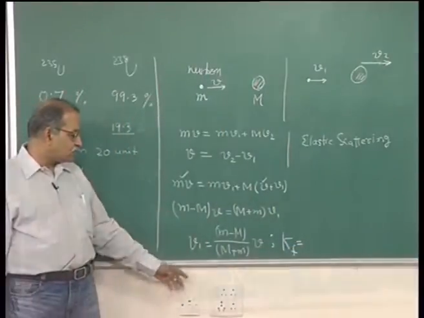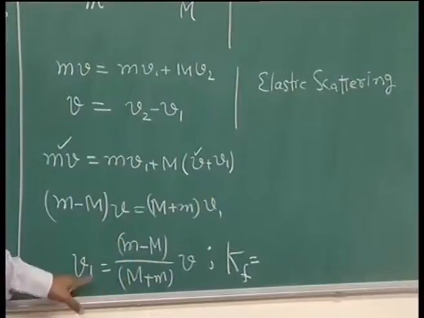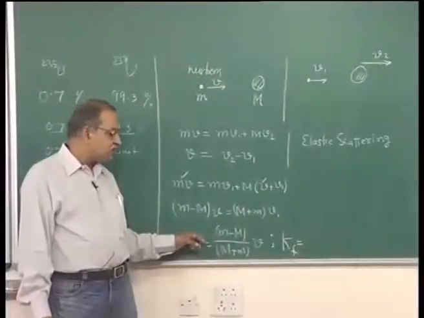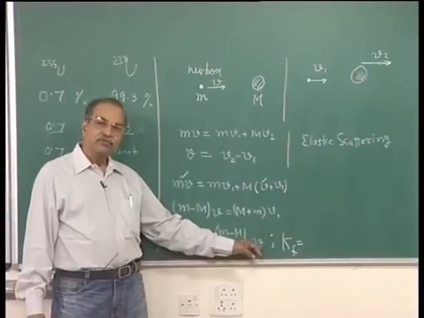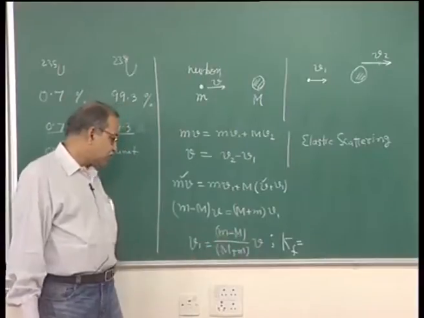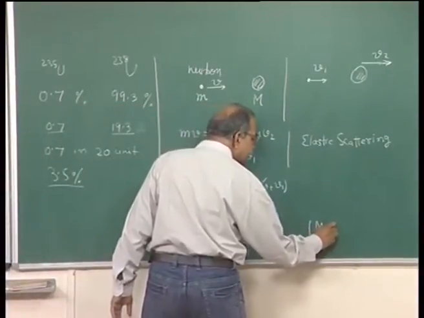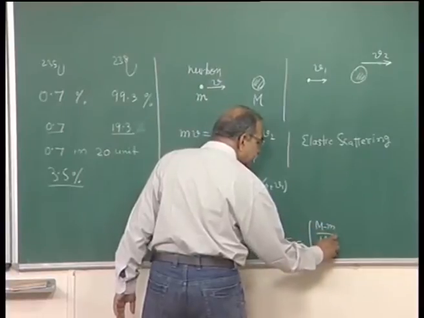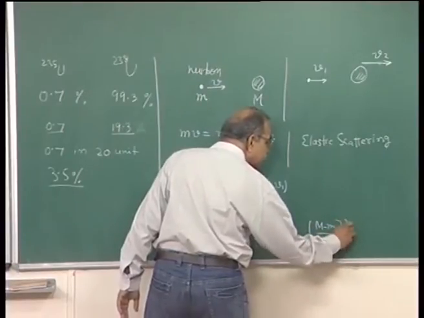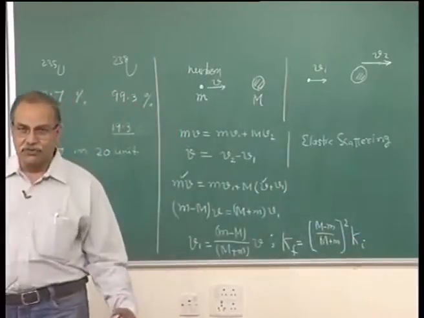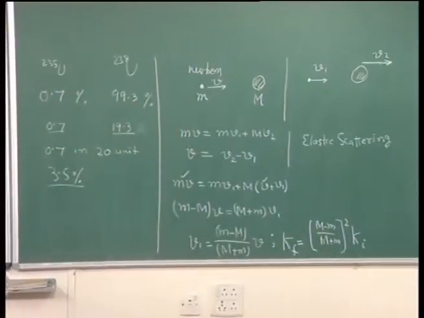Kinetic energy of neutron after the event, final kinetic energy, will be half small m into V1 square, and kinetic energy of the neutron before the event is half small m into V square. So, this final kinetic energy will be just (m minus M) by (m plus M), whole square, times Ki. So, kinetic energy is reduced, kinetic energy of the neutron only, it is elastic collision.